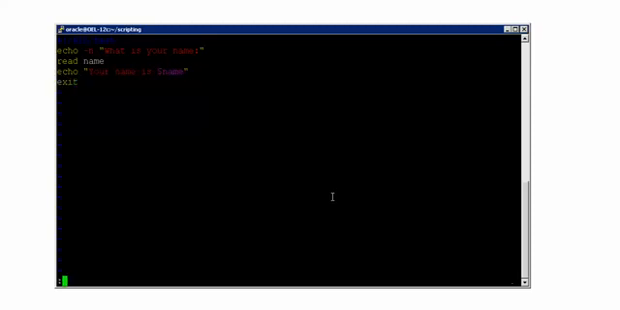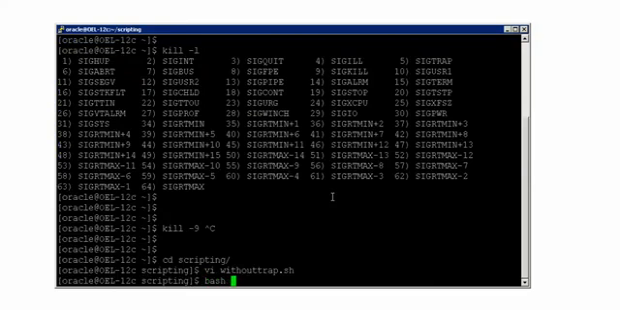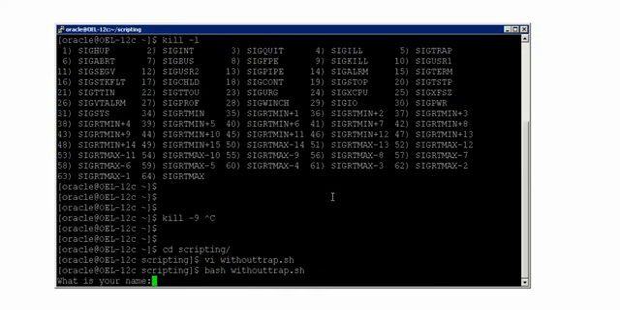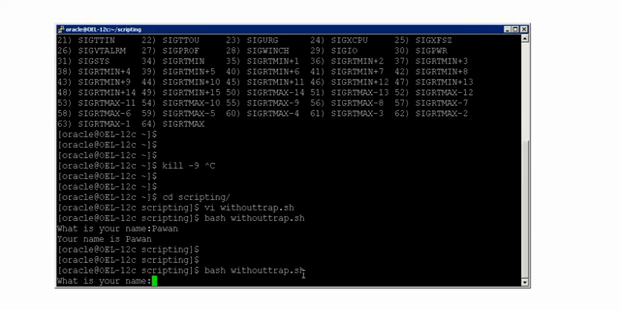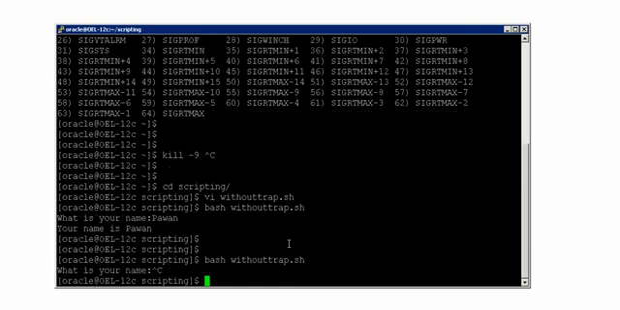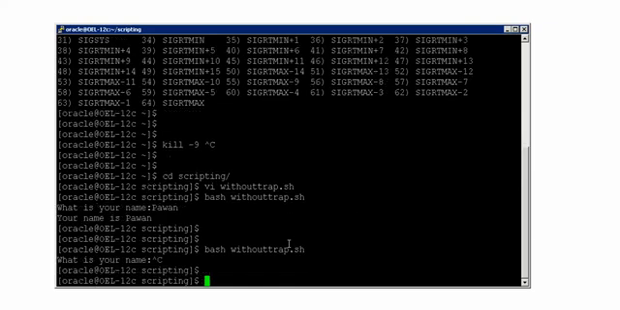That is a normal exit. Now if I run this script, it is asking my name. If I give my name, it says your name is this one. That's fine. But now if I run this script again without giving my name and press Control C, see, the program has been terminated.